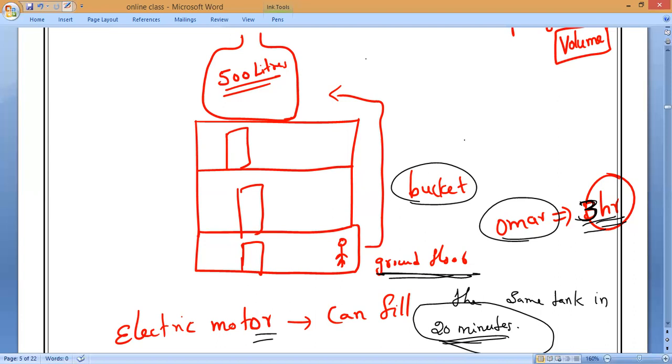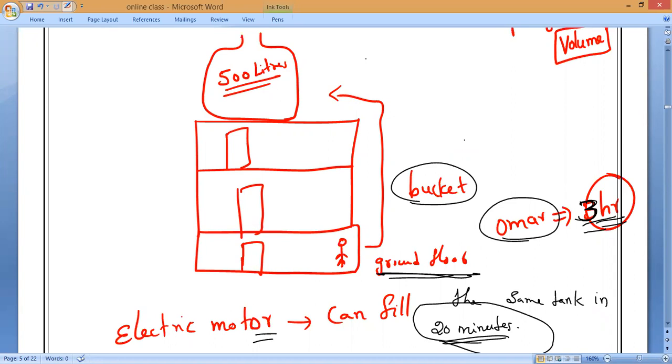Now suppose somebody is riding a bicycle and someone is going by car, and both travel a 10-kilometer distance. The work done by them is the same, but who is more powerful, car or bicycle? Car, sir.